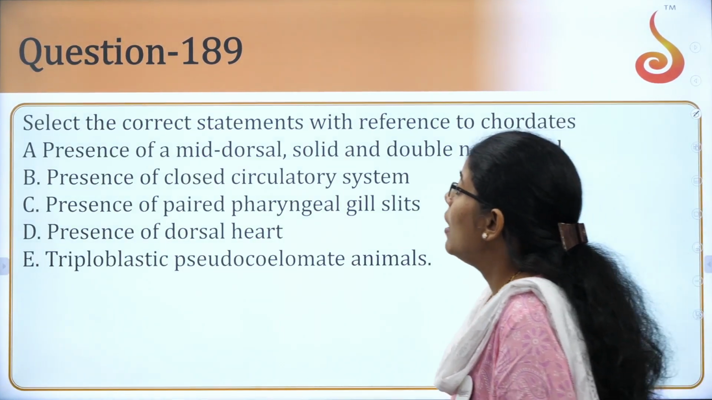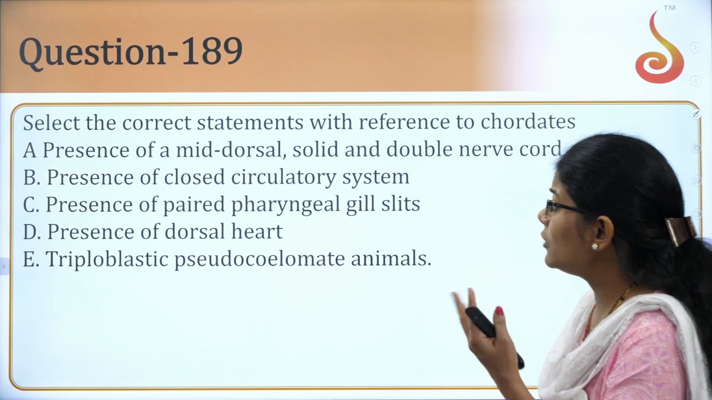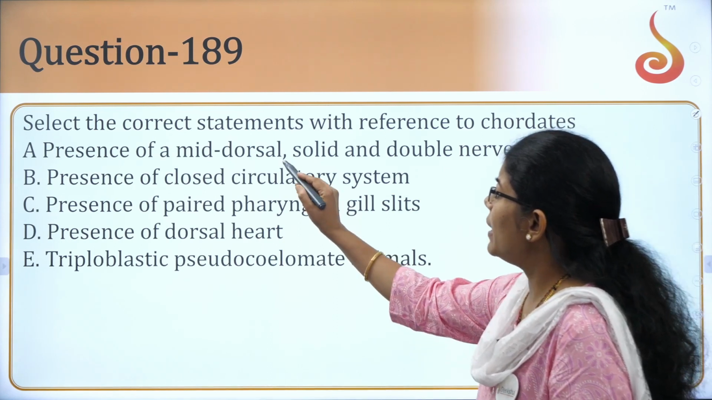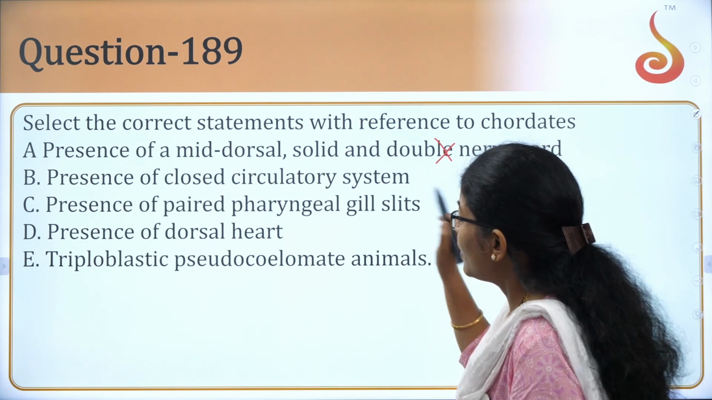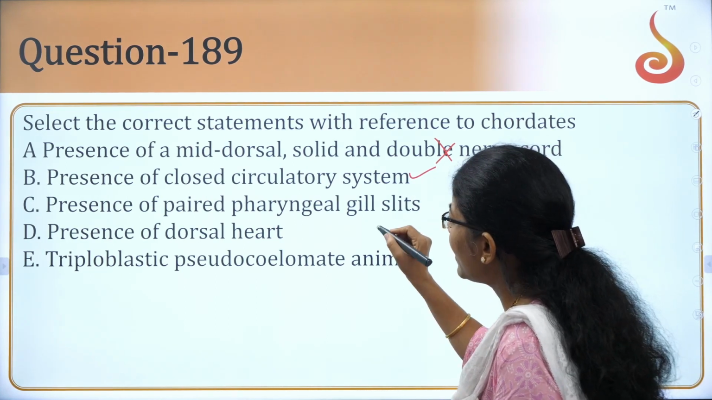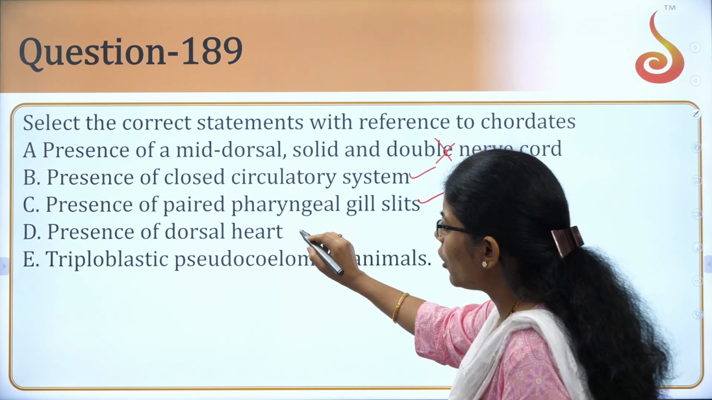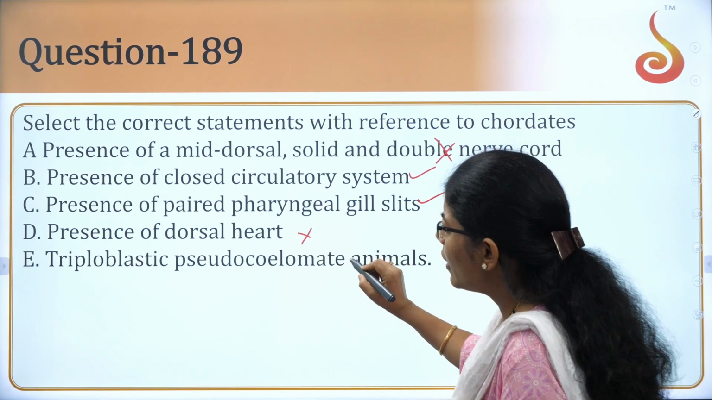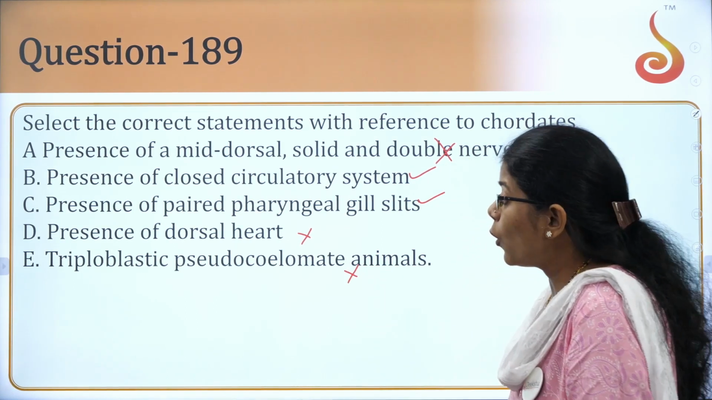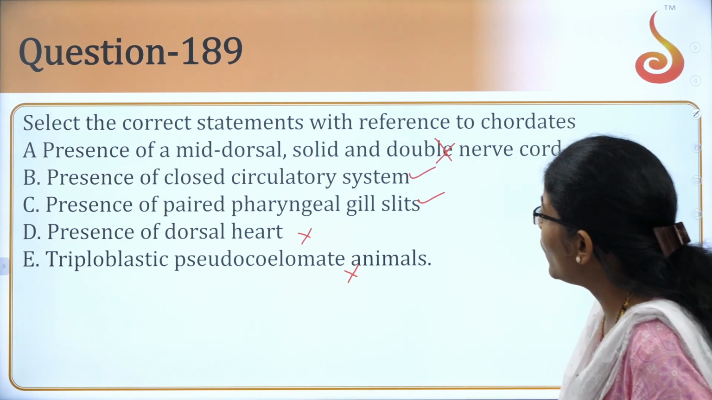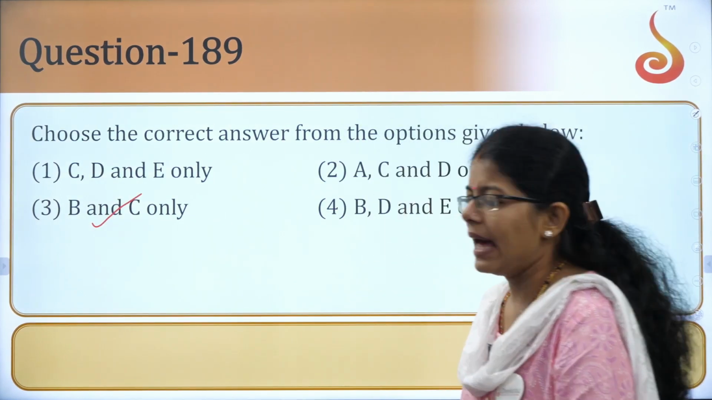Next question. Select the correct statement with reference to chordates. Okay, with reference to chordates. Presence of mid-dorsal, solid and double nerve cord. Again, no. Presence of closed circulatory system. Yes, correct. Presence of paired pharyngeal gill slits. Correct. Presence of dorsal heart. Again, no. Triploblastic coelomate animals. No. So the correct ones are B and C, right? So the option here is B and C only.